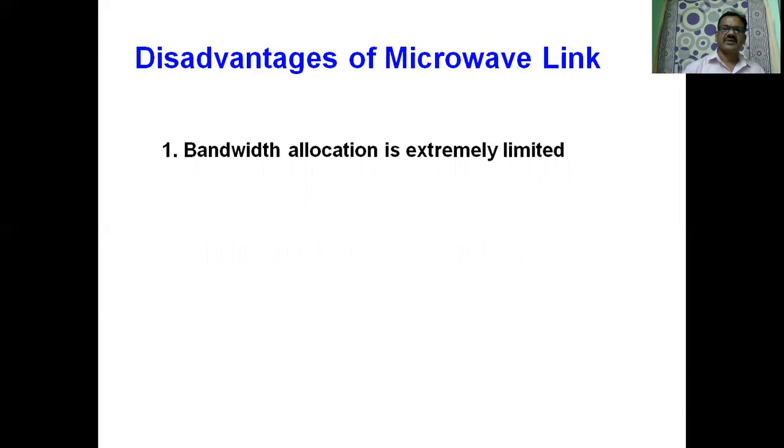In spite of so many advantages, there are some disadvantages which we can overcome. Bandwidth is limited. We can increase the bandwidth with the advancement of the technology nowadays. Atmosphere effects, we have to consider the interference effects, and we try to minimize the interference effects, atmosphere effects, with the latest filters that were developed.